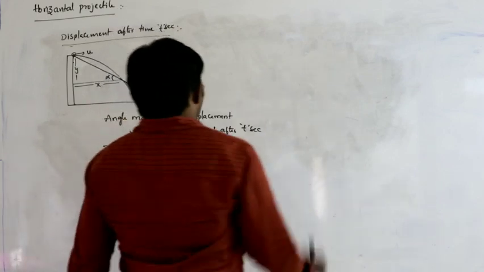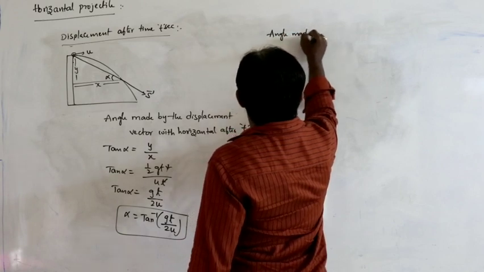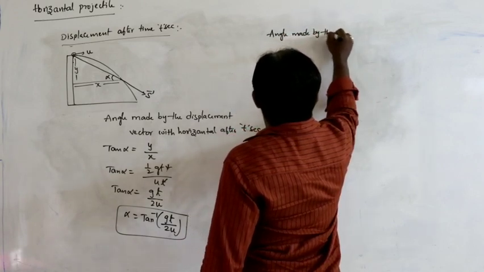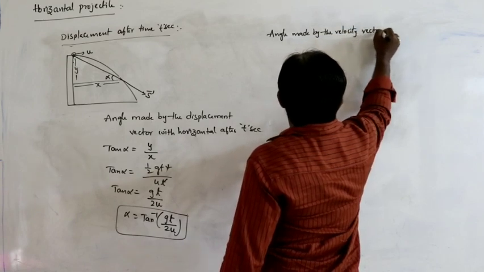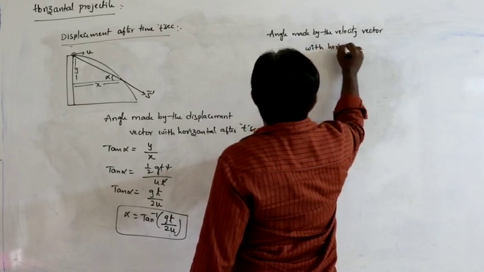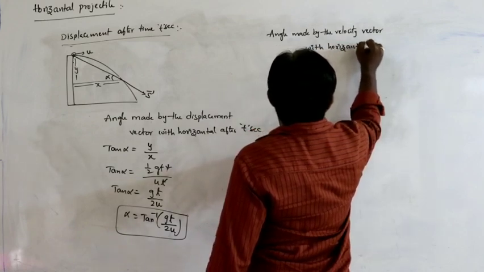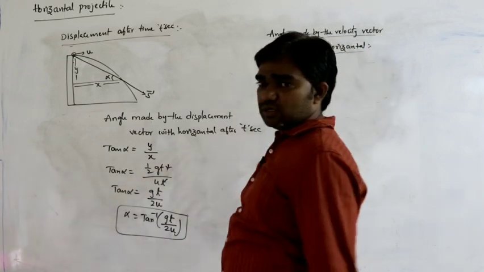In the same way, what is the angle made by the velocity vector with the horizontal? Angle made by the velocity vector with the horizontal.